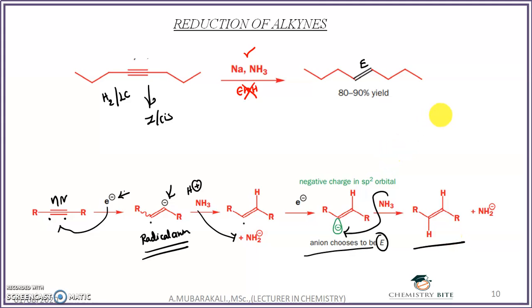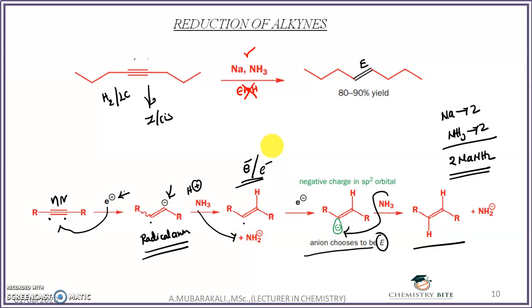The number of sodium atoms used here is 2, and the number of ammonia molecules used is 2. As a byproduct you will get 2 moles of sodamide. The total number of electrons we have added is 2, and both electrons are added to the alkyne in a trans pattern.